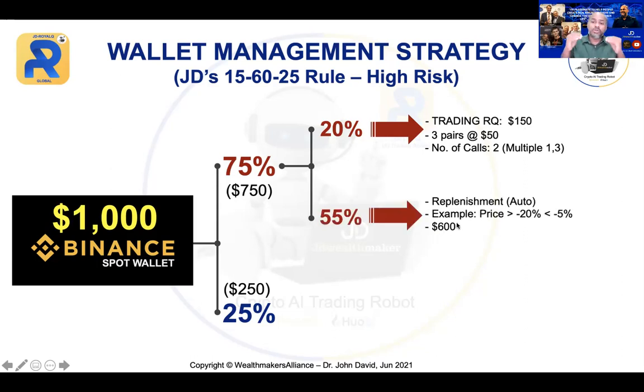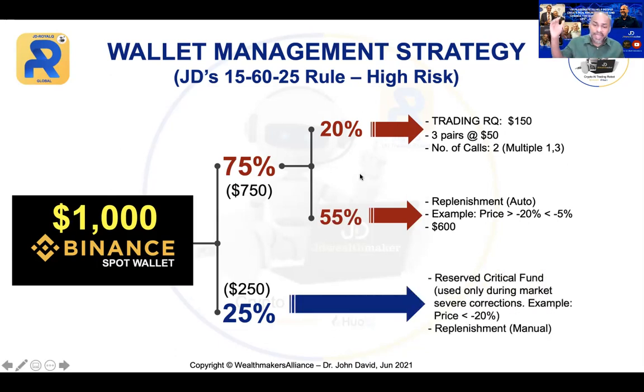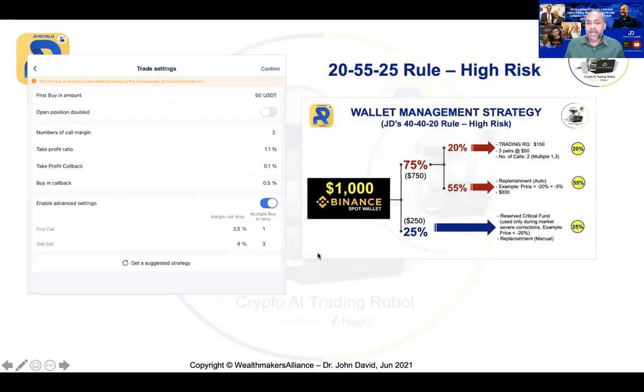This is for auto replenishment level 1 and level 2 by the robot. If the market goes further against me, I don't have to worry. I have another $250 for manual replenishment. So this is basically the 15-60-25 rule. Practically, everything is the same. Only the first buy will be different.